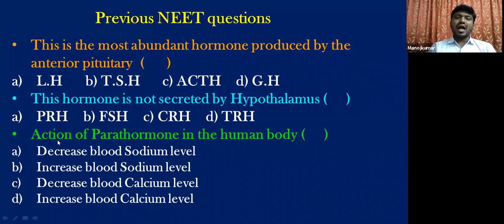Third one, action of parathormone. This is also called parathyroid hormone, abbreviated as PTH. We discussed it in part 2. So what is the correct answer among these four options regarding the action of parathormone in the human body? Try to give your answers.